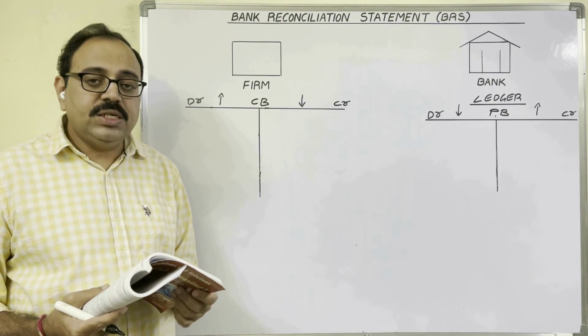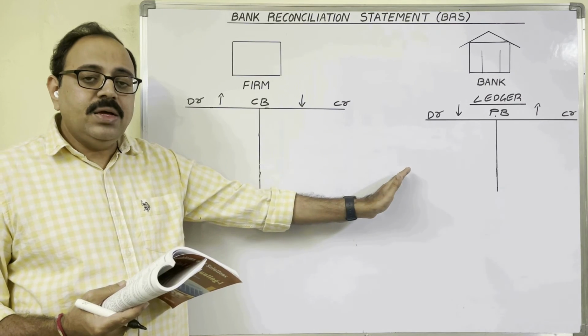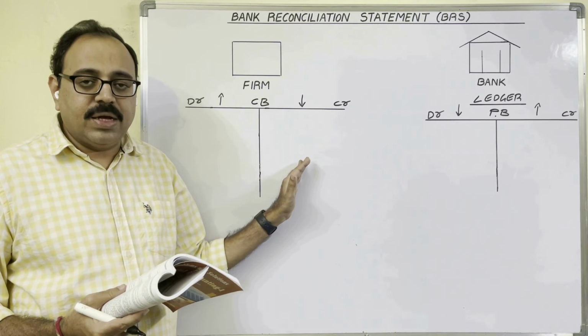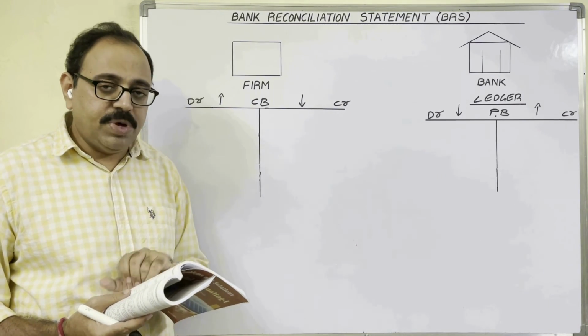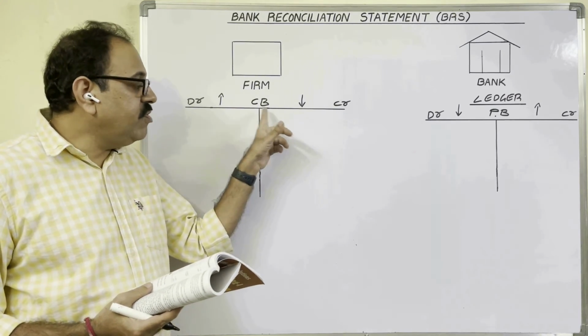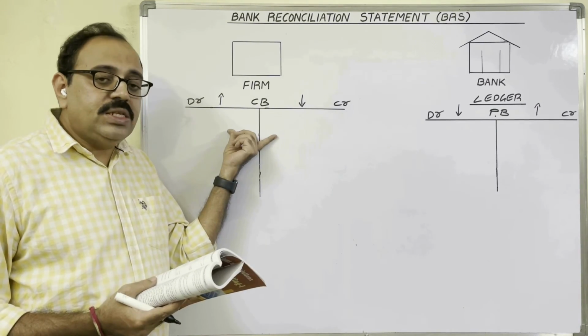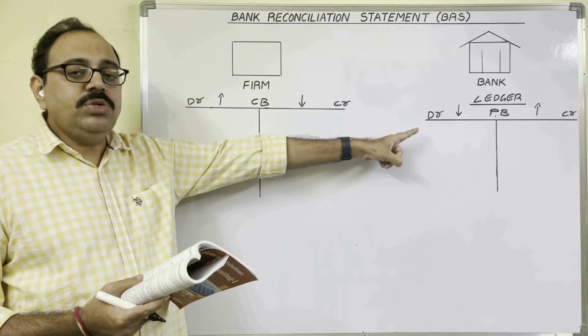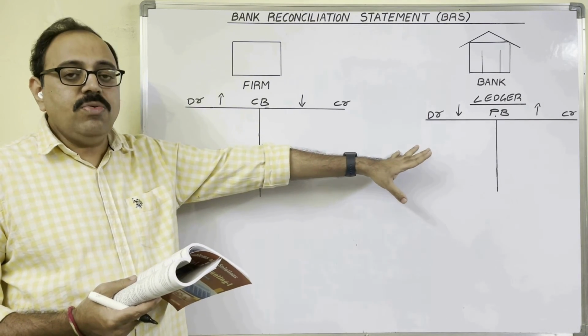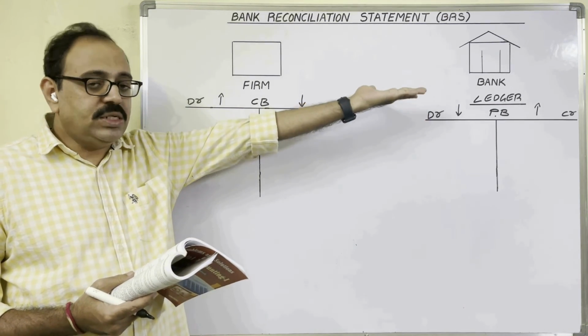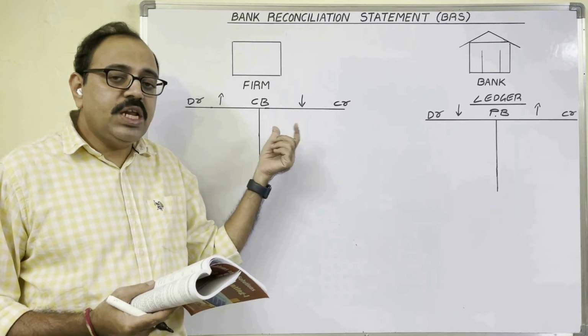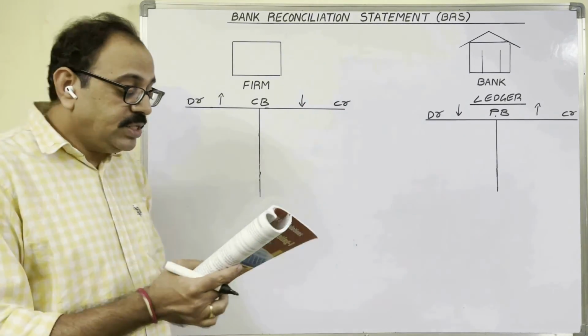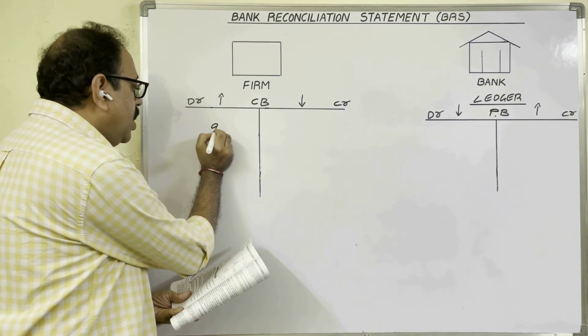There are three checks the firm deposited into bank but not collected by the banker by the end of March month. So in the cash book, the firm thinks that bank collected these amounts, bank deposited in our account, our favorable bank balance increased. In cash book increase means debit side. So on the debit side they wrote these three amounts.